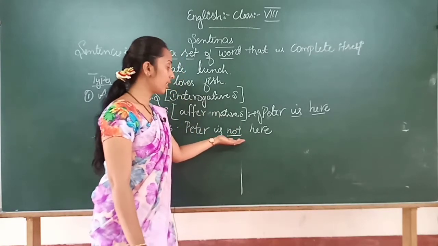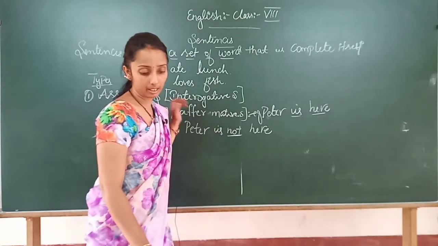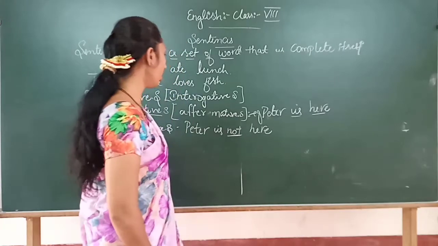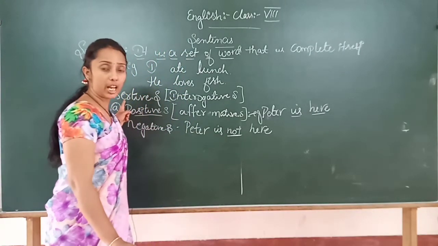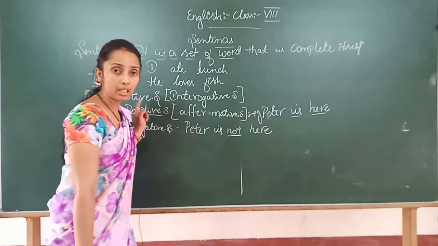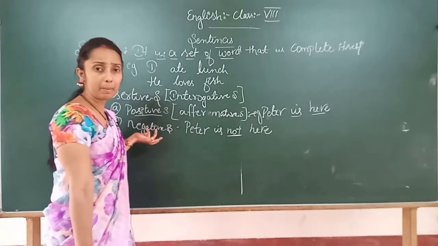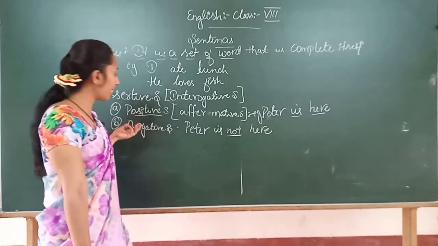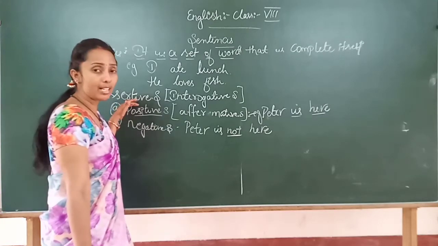That not signifies negativity, meaning he is not present here. Clear? So an assertive sentence can be used to express a feeling, opinion, history or statement. To give such kind of statement, we use an assertive sentence.